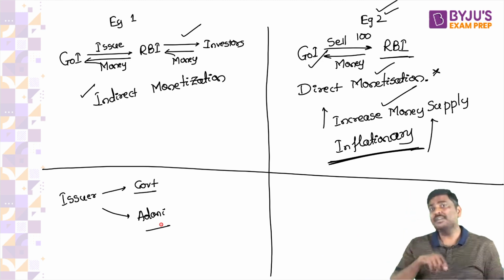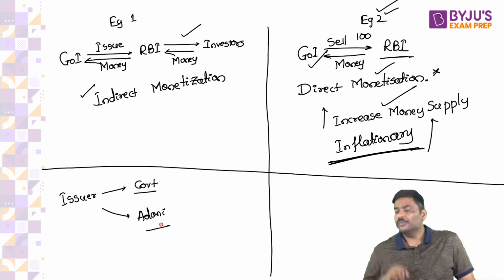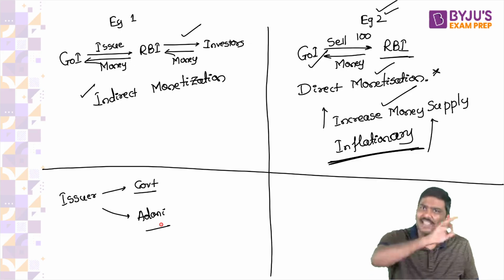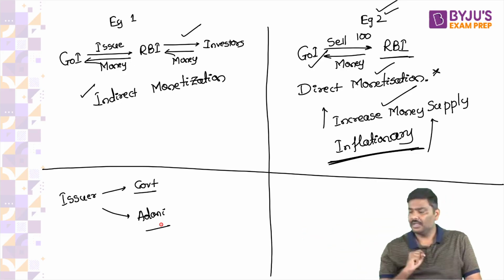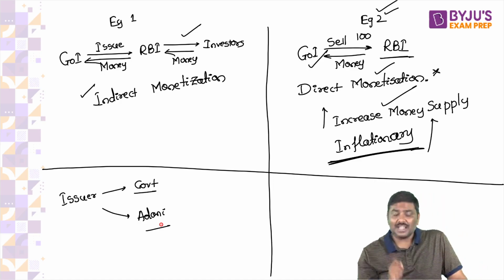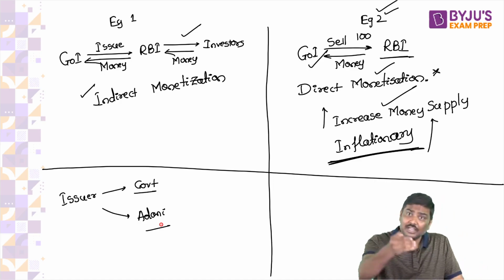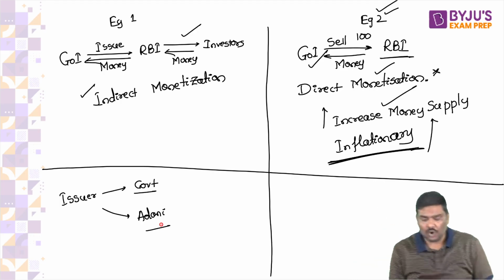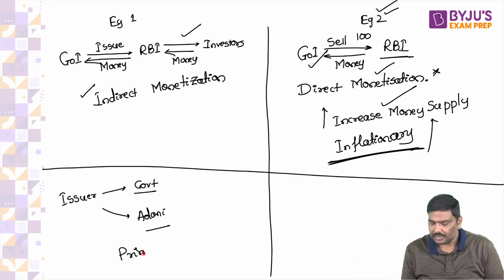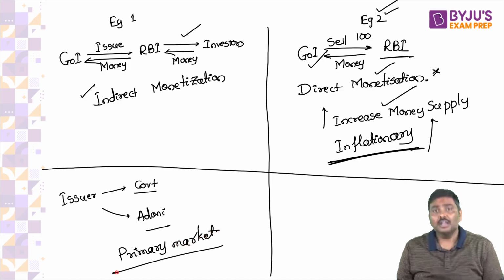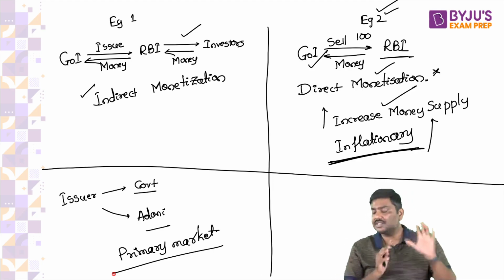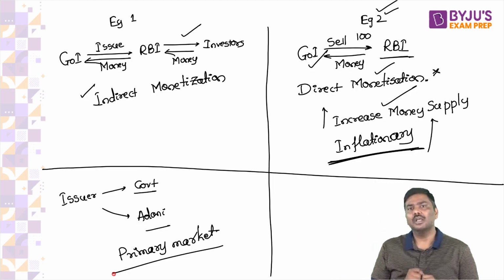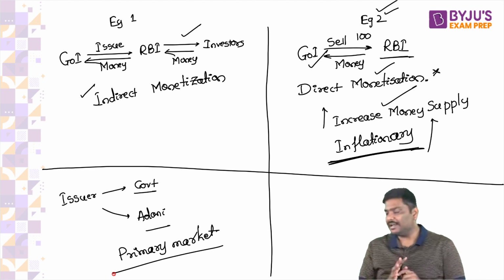Now, please remember this point very carefully. Whenever you purchase any instruments from the issuer in the market, this is called the primary market. I'll repeat the statement. Whenever you purchase the instruments directly from the issuer in the market, this is called the primary market.